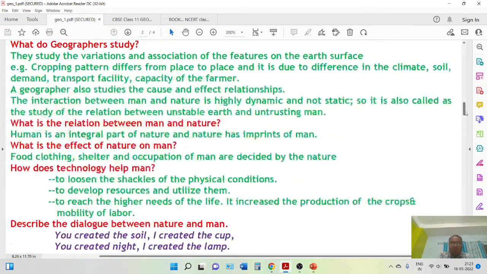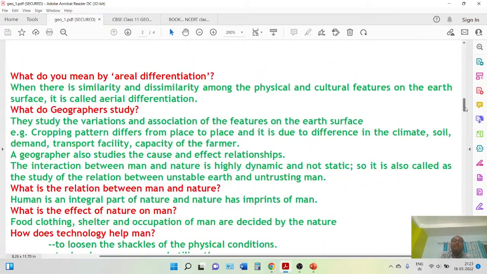We have understood. Next we have seen what we mean by areal differentiation: all areas are unique, all regions are unique, they are all different. It may be from a physical perspective, it may be from a cultural perspective. This concept is known as areal differentiation.